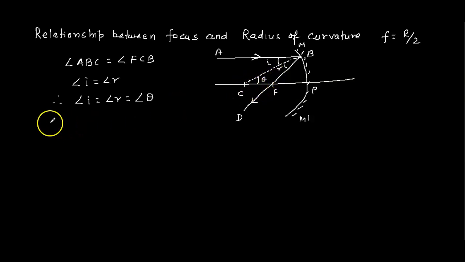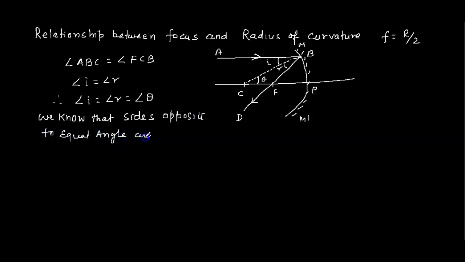So FC is equal to FB, and that is the same as FP, from the focus to the pole. So CP is equal to CF plus FP.